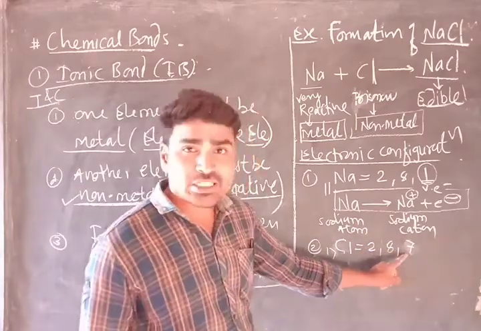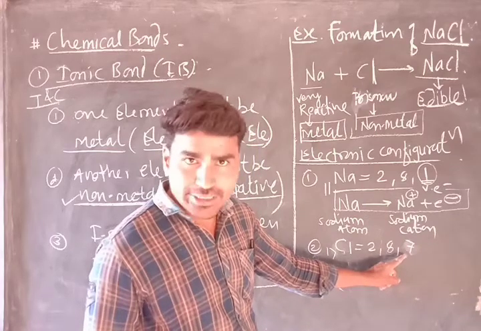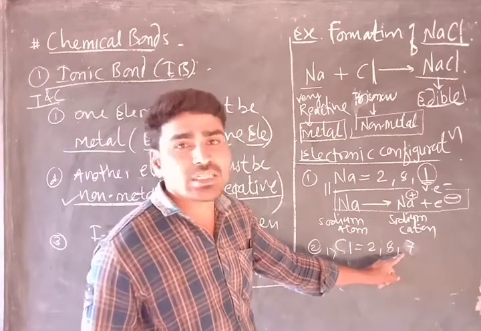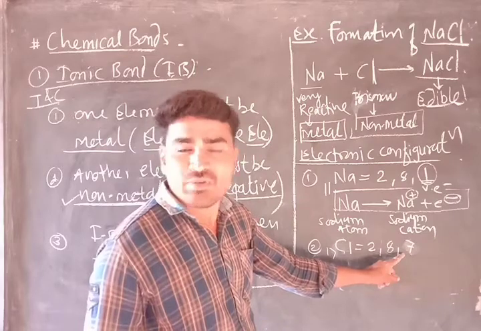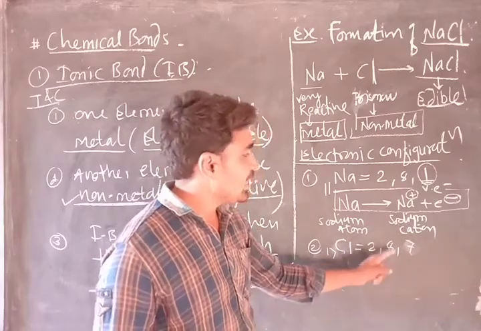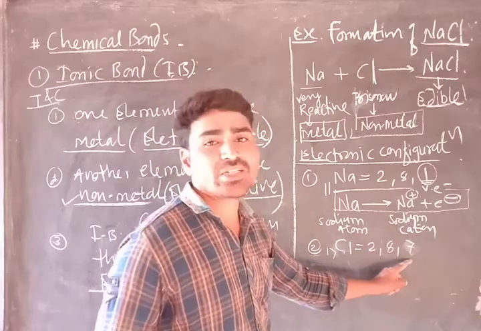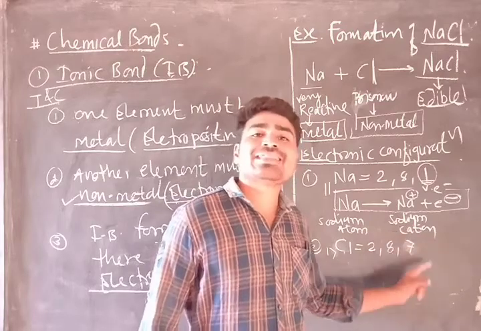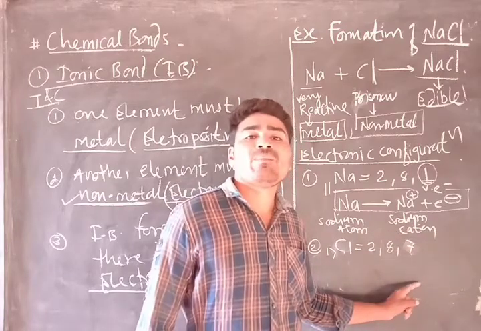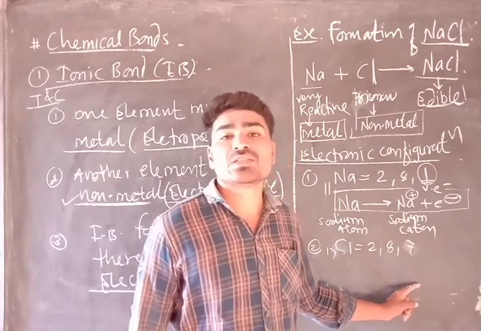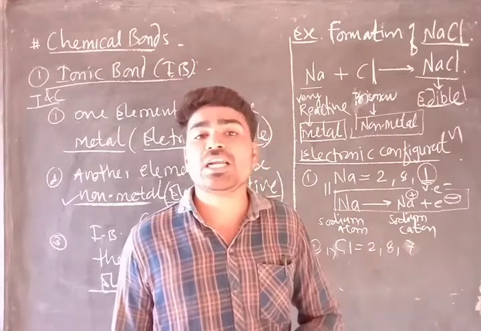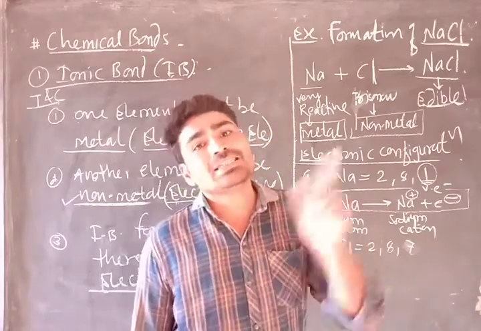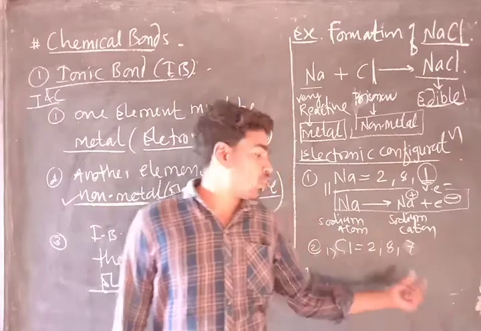Whether its octet is complete or not. Octet means, are there 8 electrons in the valence shell? Which is the valence shell? This is the first shell, this is the second shell, this is the third shell, and in the third shell there are only 7 electrons. That means there are not 8 electrons, so the octet of chlorine is not complete.